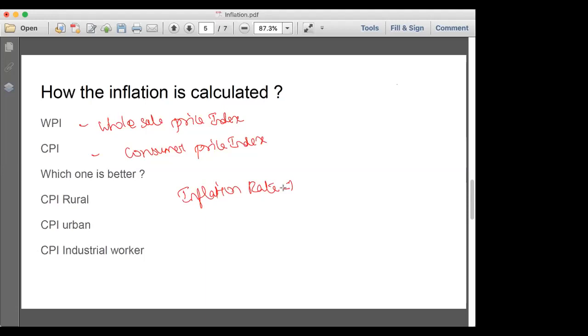Like how we have seen the GDP rate, like comparison with the previous year, inflation rate is also the same: the increase in percentage of price of commodity compared to the previous year. That's called inflation rate.